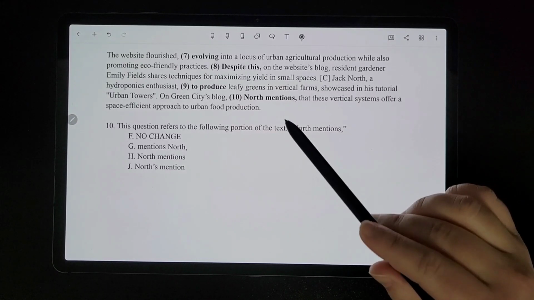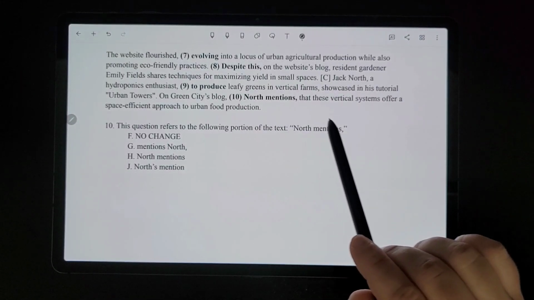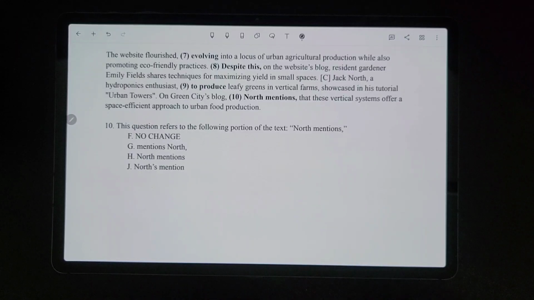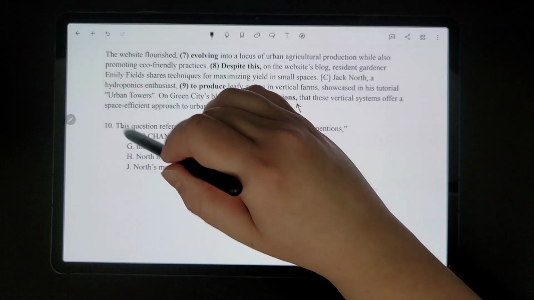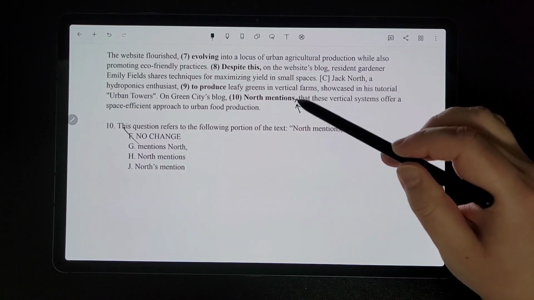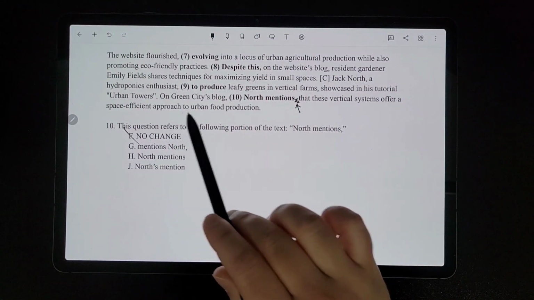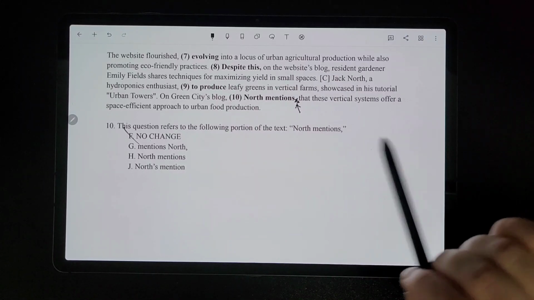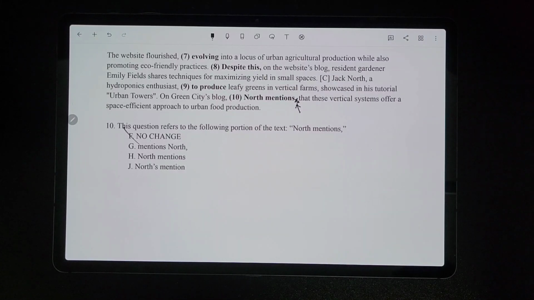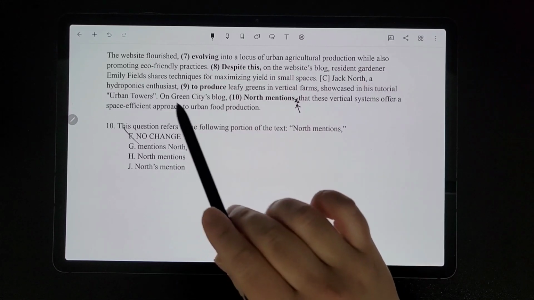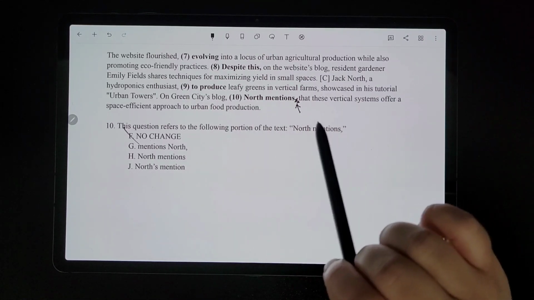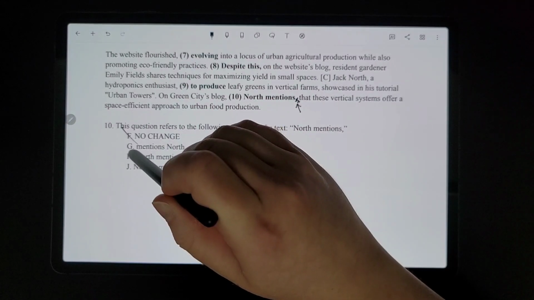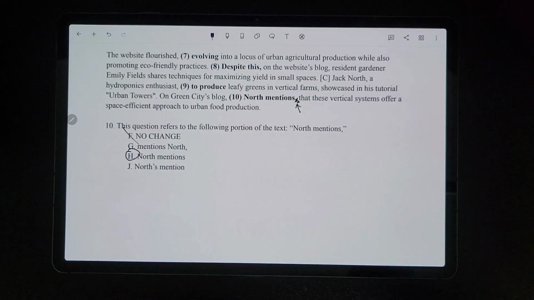So now we have number 10. On Green City's blog, North mentions that these vertical systems offer a space efficient approach to urban food production. Now, remember, there's no comma in front of that, so it can't be the no change one. If we get rid of that comma, we should be totally fine, because you have that introductory phrase followed by the independent clause. So H would be the correct answer.